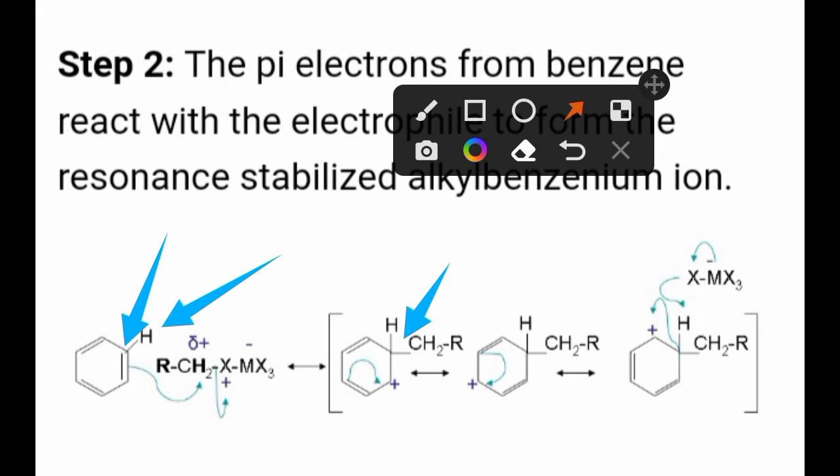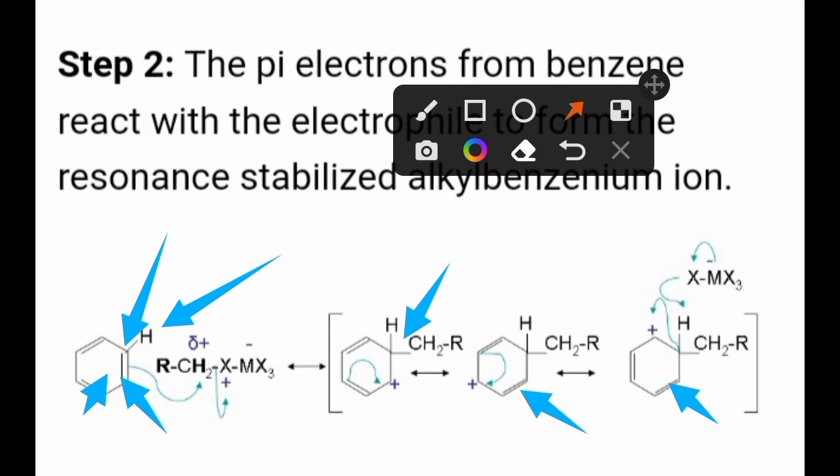It gives rise to another resonance stabilized structure. During this process, you can see that these pi electrons, that means the carbon-carbon double bond which is present here, one is a pi bond, another is a sigma bond. This pi bond breaks down, and the double bond gets converted into a single bond.